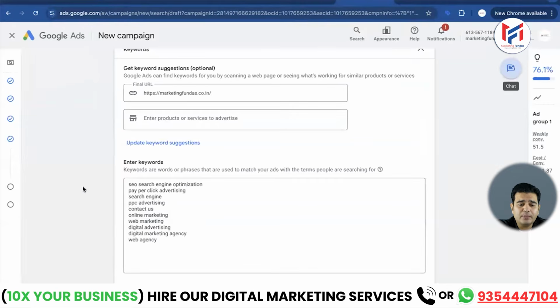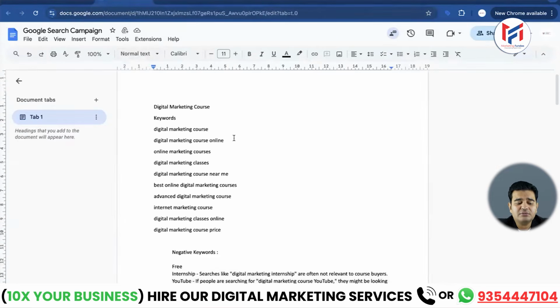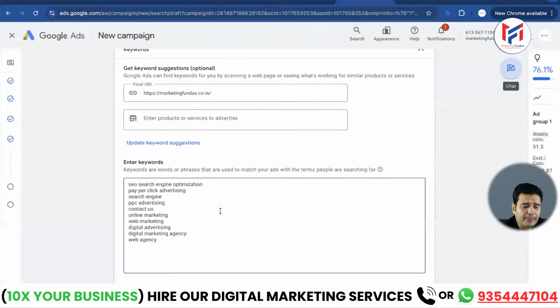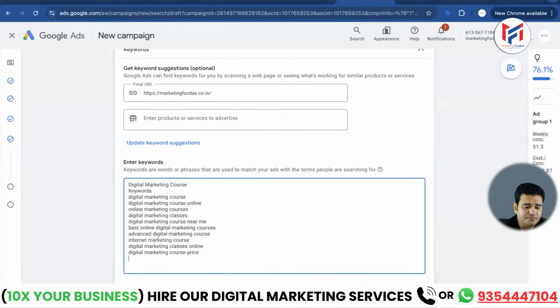How is the keywords list made? We created it by doing keyword research and from Google Keyword Planner. You can take a look at this to understand what I said. As soon as I open this sheet with a click, you can see the list of keywords being displayed here. I will just copy these keywords and I will come back here. First of all, I will remove all these keywords from here and paste my keywords list here. Now I will just remove this from here.